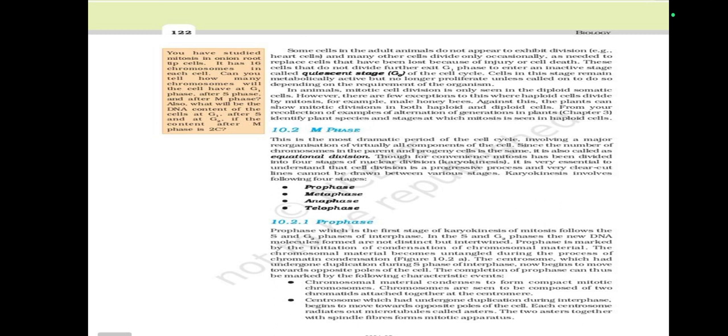Chapter 3: Identify plant species and stages at which mitosis is seen in haploid cells.